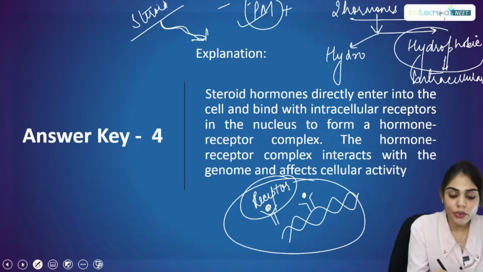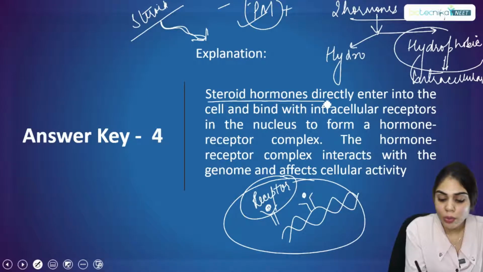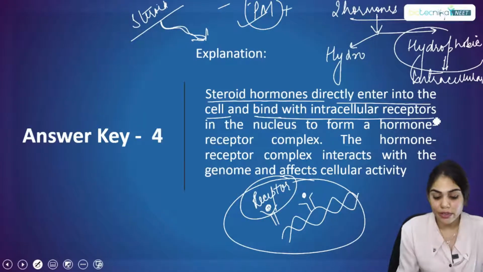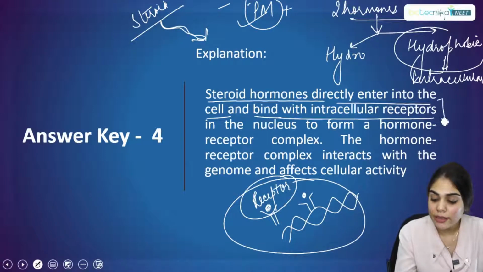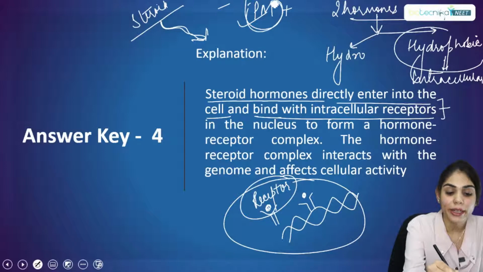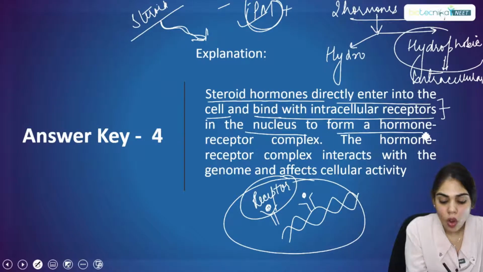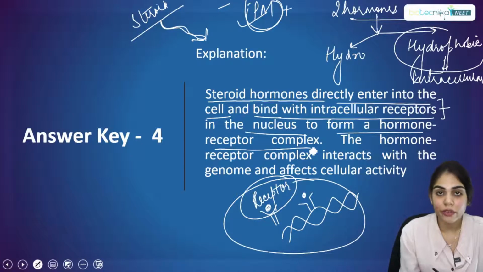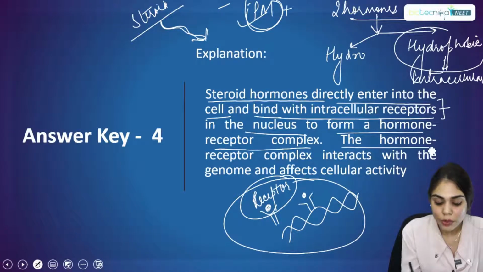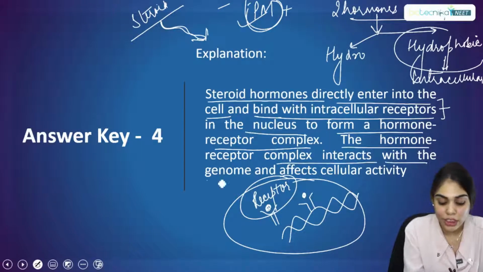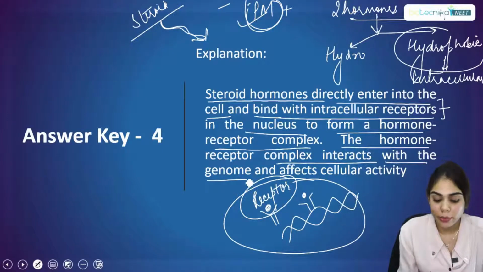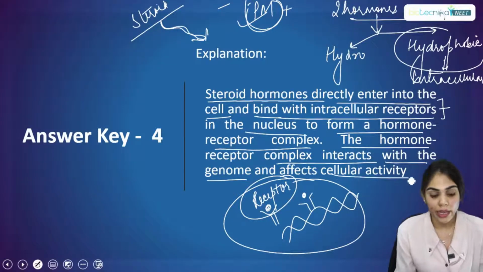So the explanation for this question is that steroid hormone directly enters the cell and binds with an intracellular receptor. How is it entering the cell? Because it is hydrophobic in nature. That means it will be easily dissolved in the phospholipid layer of the plasma membrane, and in the nucleus it forms a hormone receptor complex. The hormone receptor complex interacts with the genome, that is the gene segment, and affects the cellular activity.